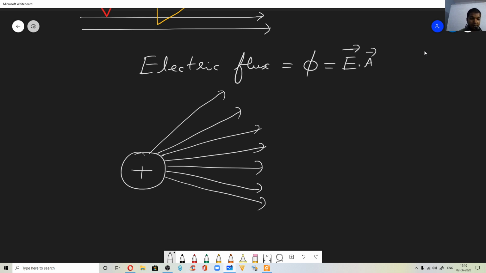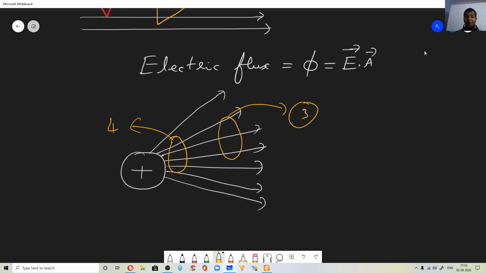So if you keep a small area here, assume the electric field lines are passing through that area. Now the same area, I'll take it and keep it here. What do you see? The number of field lines crossing here is 1, 2, 3, 4, let us say. Now the number of field lines crossing here is 3. You have to see the relative strength. If this area is kept very close to the charge, you are seeing 4 field lines crossing.